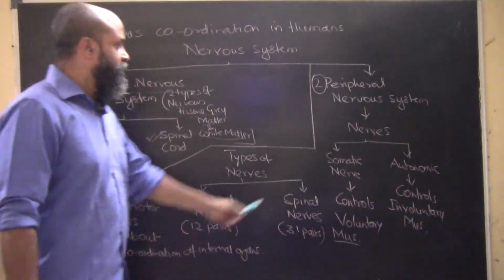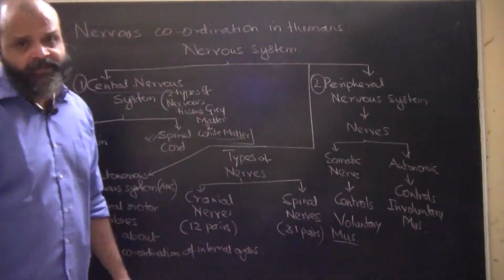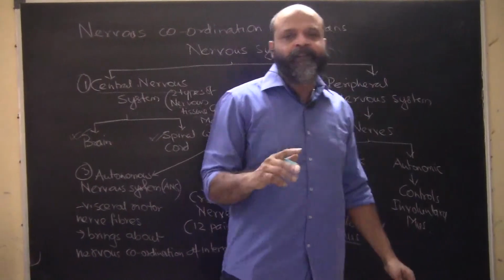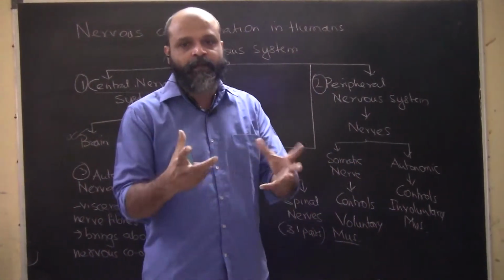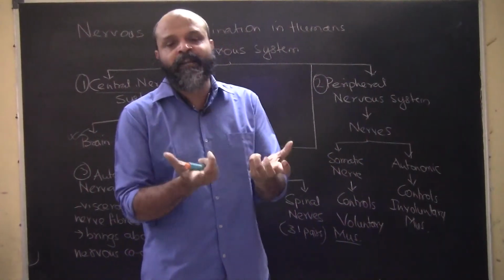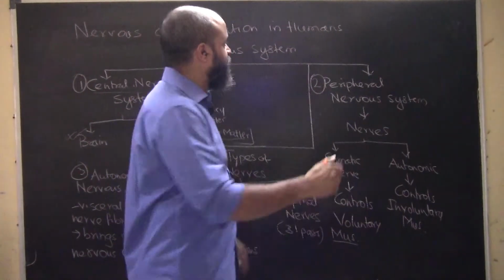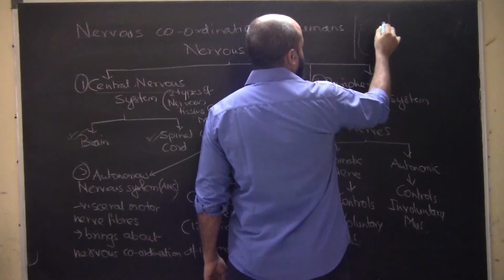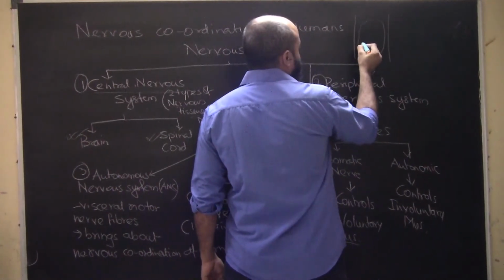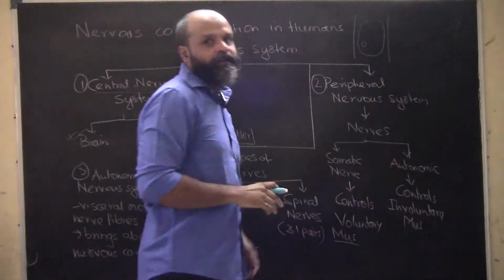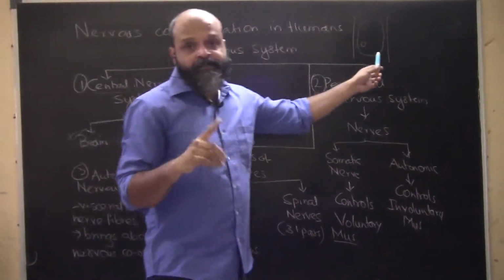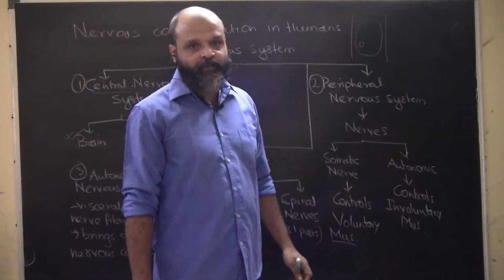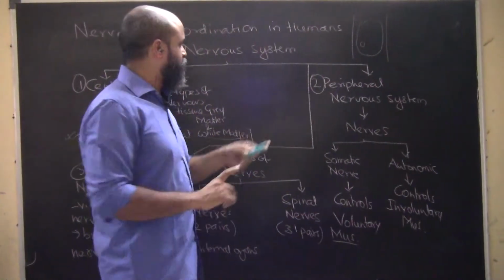Now, what do we mean by peripheral nervous system? Just to give you an example, the word periphery means outer part, for example the peripheral surface of a fruit. Or let's say we have studied plant cells, where the nucleus basically comes at a corner. In animal cells, the nucleus is pretty much centrally located. So let's understand this.